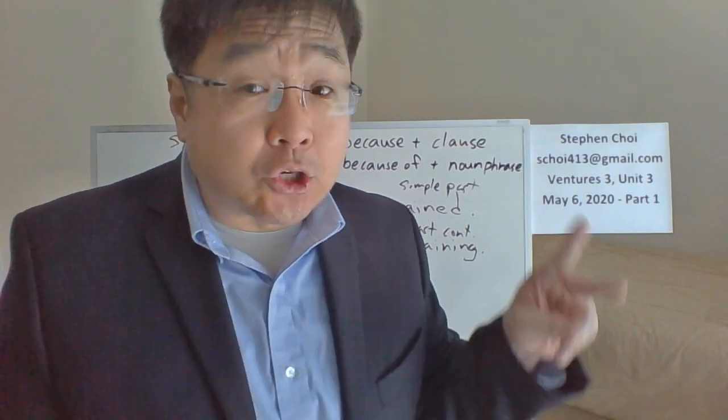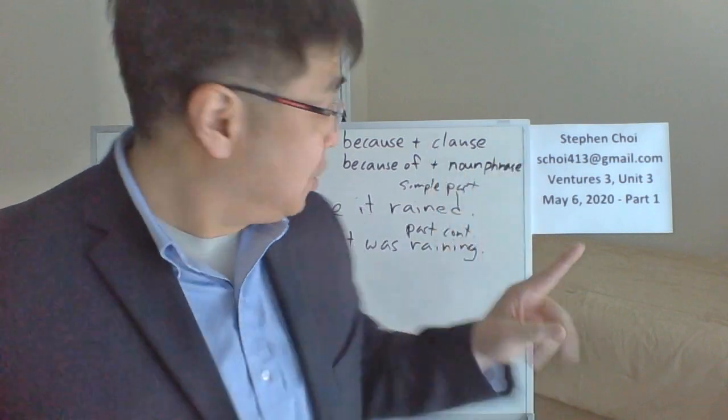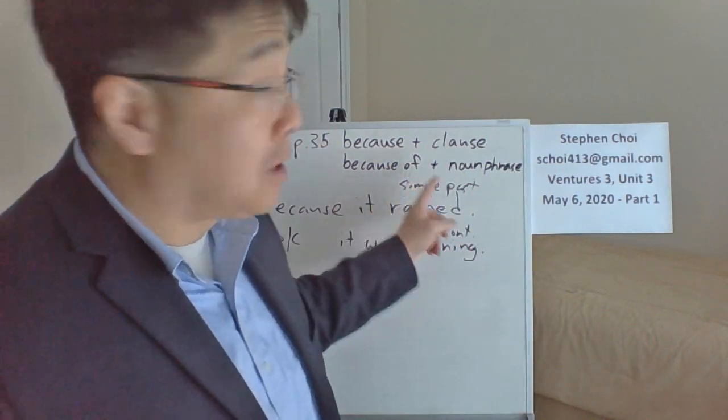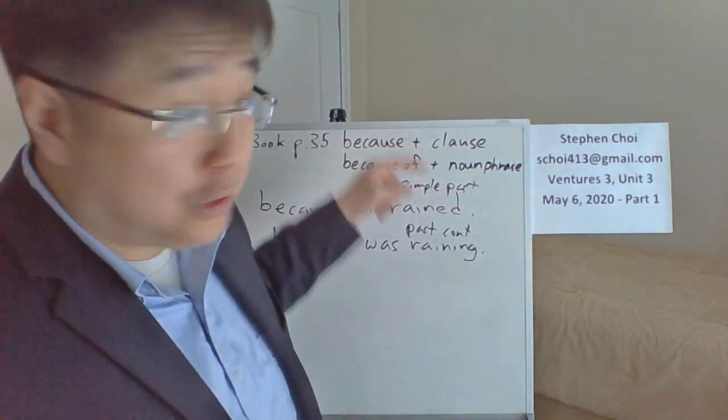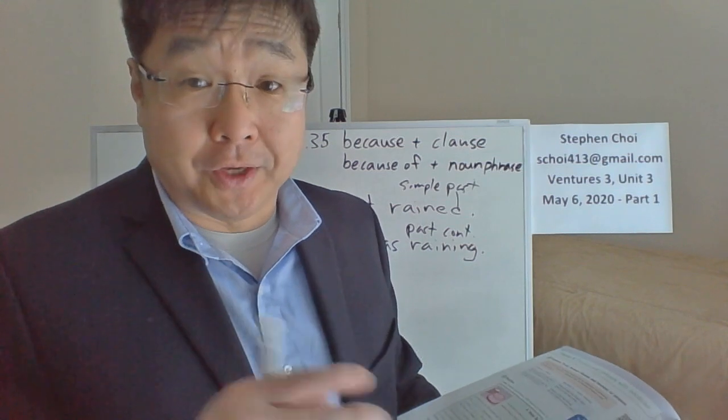For each question, write two answers, one with because and one with because of. So if you can, send me four answers. Two for the first question and two for the second question.